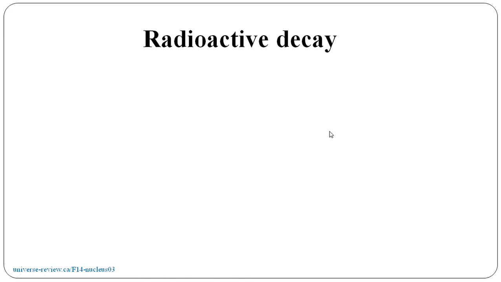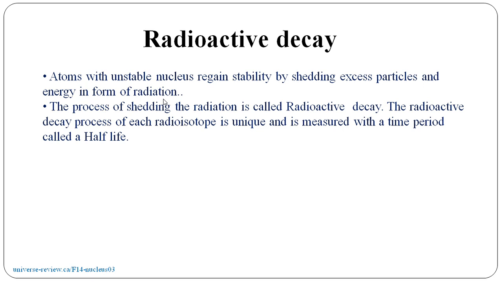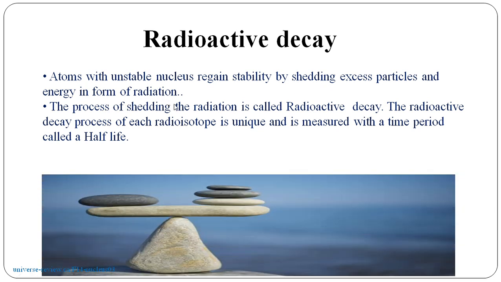Then comes radioactive decay. Radioactive decay is a process in which the nucleus tries to gain stability by shedding the excess particles in the form of radiation, and this process is known as radioactive decay. The radioactive decay process of each radioactive isotope is unique and is measured with the time period called the half-life.